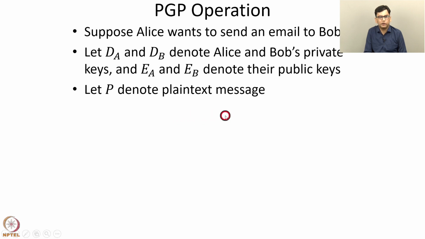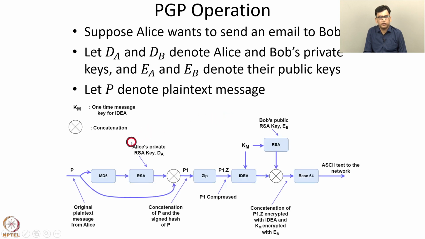Let P denote the plaintext message, that is the original email message that the sender wants to send to the receiver. This shows the processing of the plaintext message P. This P is the original plaintext message from Alice. For message integrity purposes, PGP first finds the hash of P, and then Alice's private RSA key DA is applied to the hash of P to get the digital signature of this message created using Alice's private key.